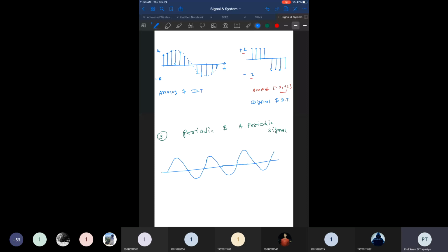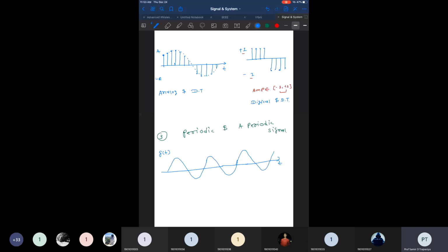Okay, so what you observe here, this signal is simply a signal g of t, right? What you observe over here, you may observe the signal continuously repeats itself after some periodic interval of time. After some periodic interval of time, you can see this signal will complete its first cycle here.